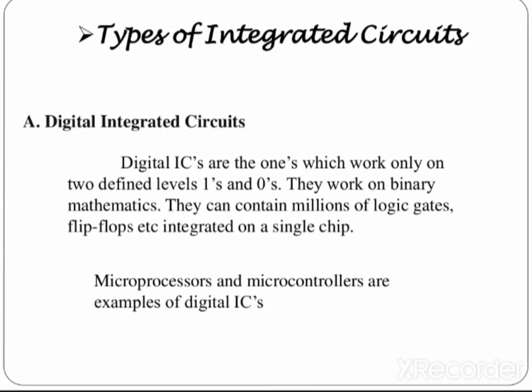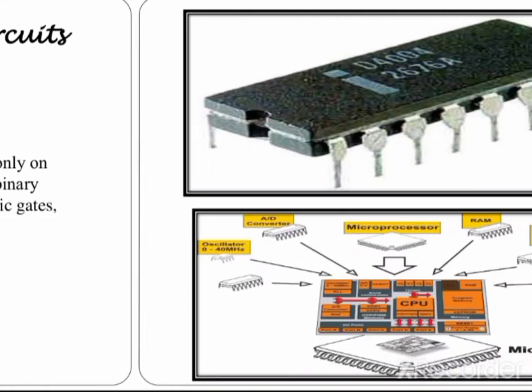Then digital integrated circuits. There are two types of electronic circuits, analog and digital. The digital integrated circuits are mainly used in computers, microprocessors, microcontrollers. So digital circuits are also available in the form of integrated circuits. In the next semester we'll learn about digital circuits, how they are used in a computer, and how they are available in the form of integrated circuits.